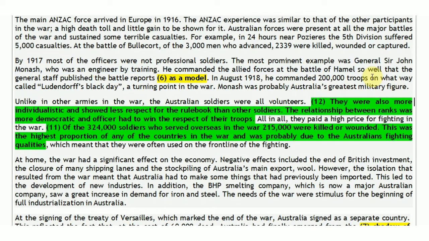He commanded so well that the journal staff published the battle reports as a model. Which means the battle reports were published to be used as a model, like a standard, a norm.